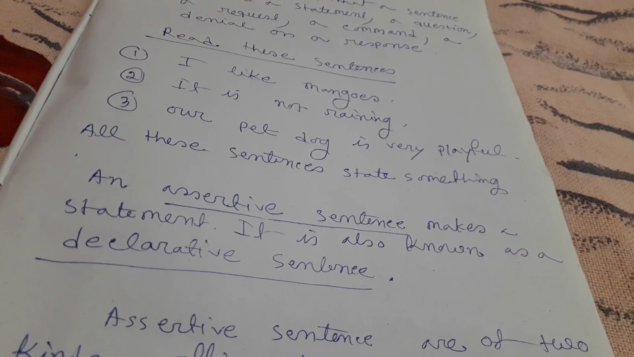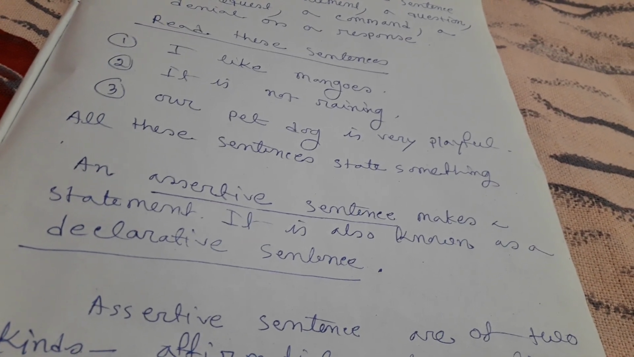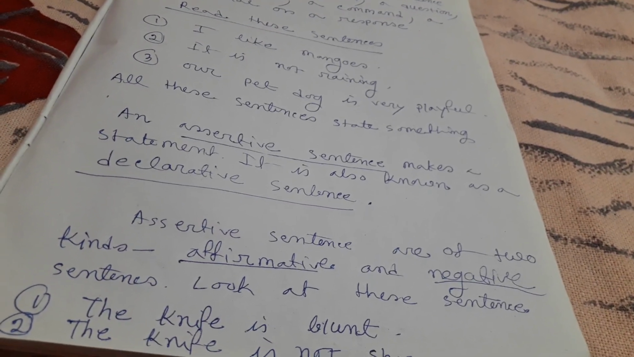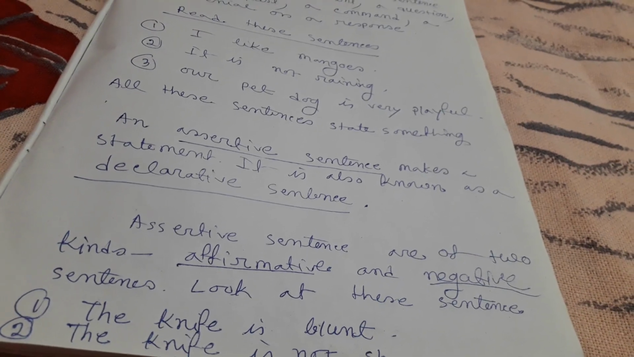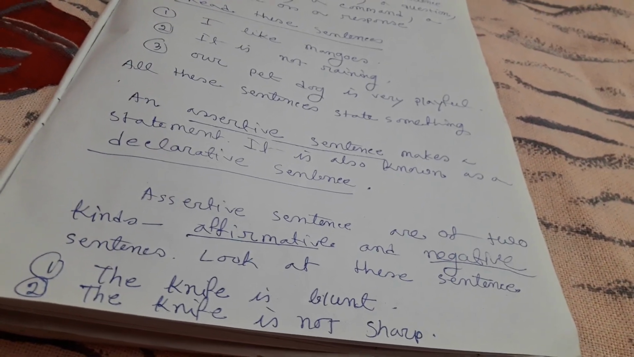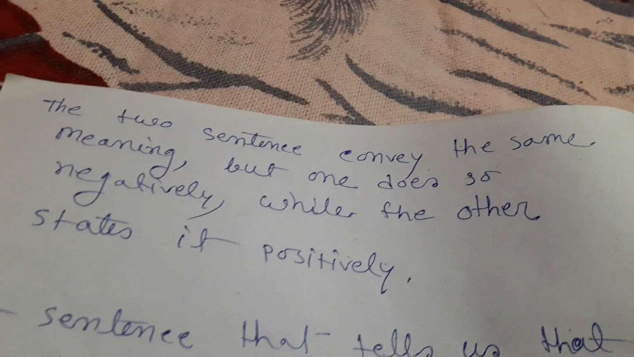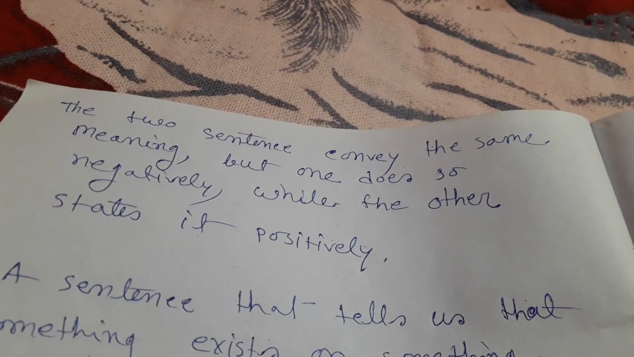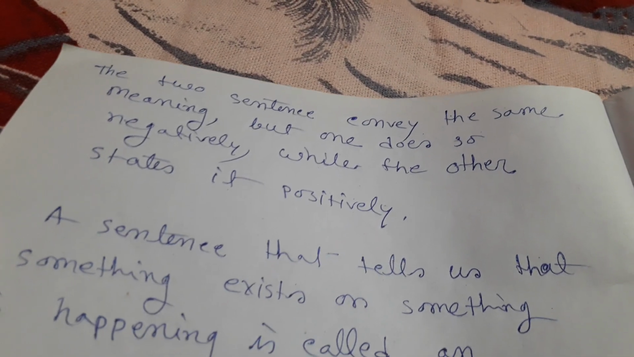An assertive sentence makes a statement. It is also known as a declarative sentence. Assertive sentences are of two kinds, affirmative and negative sentence. Look at this sentence. Number 1, the knife is blunt. Number 2, the knife is not sharp. The two sentences convey the same meaning, but one does so negatively while the other states it positively.